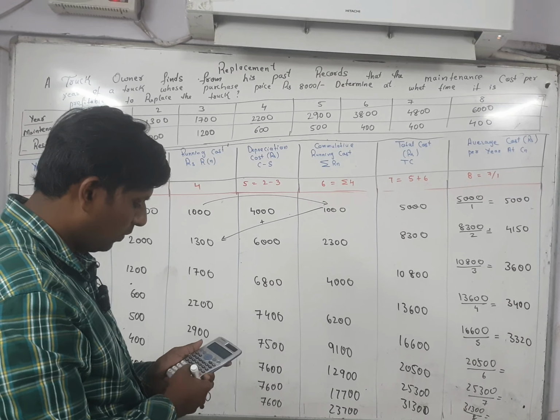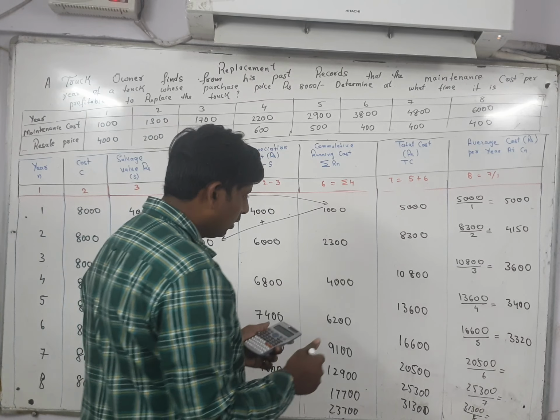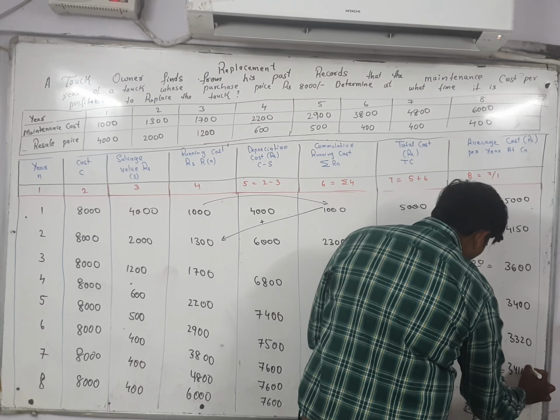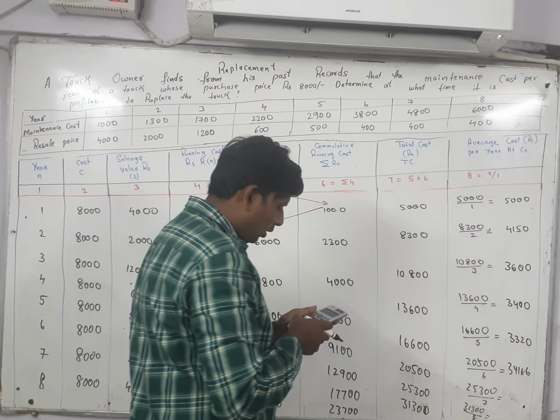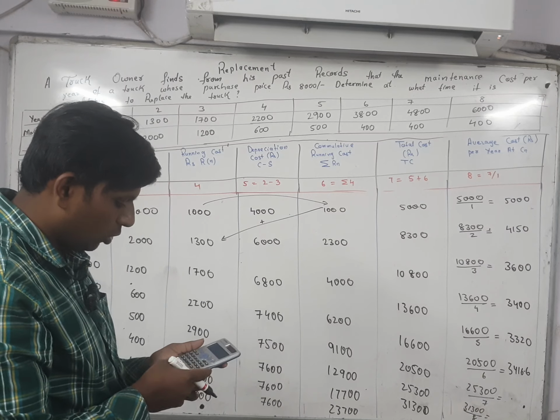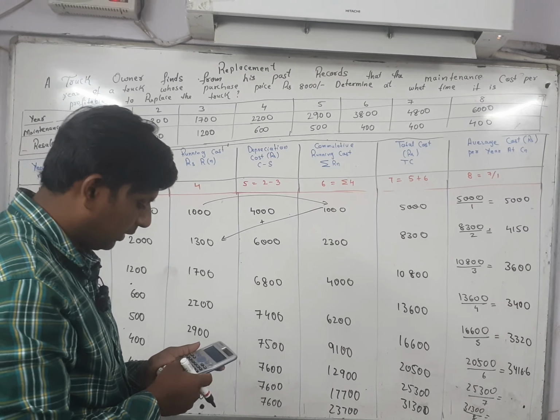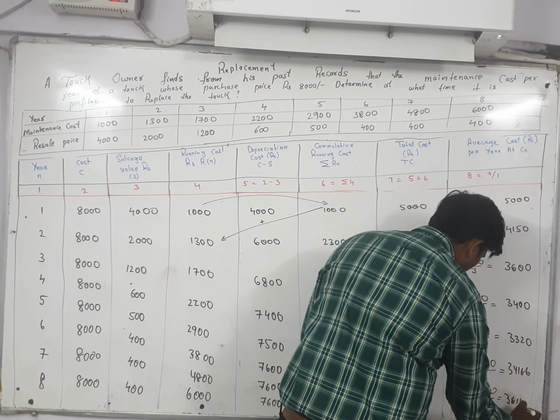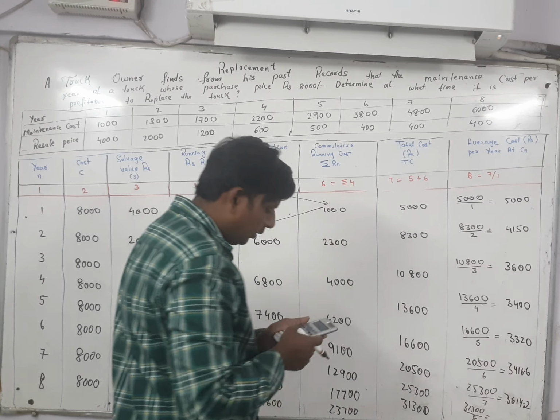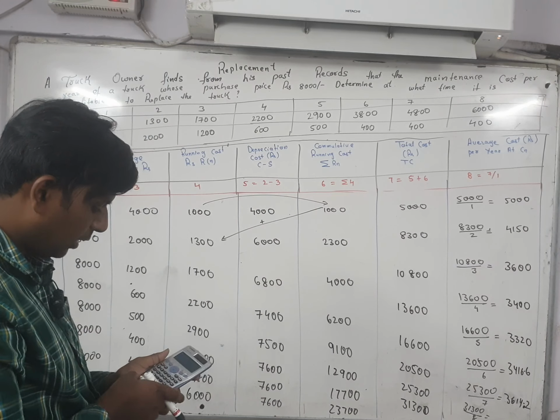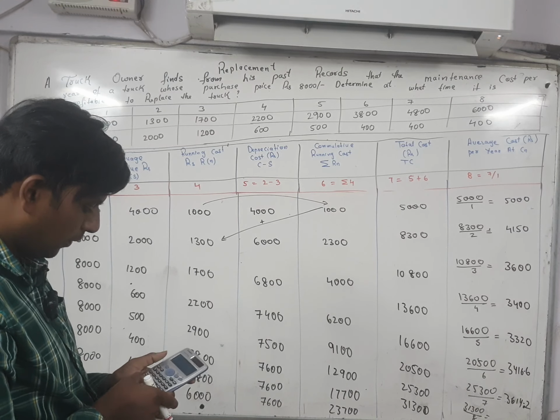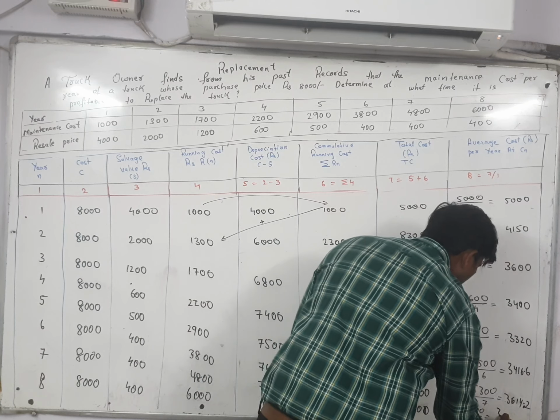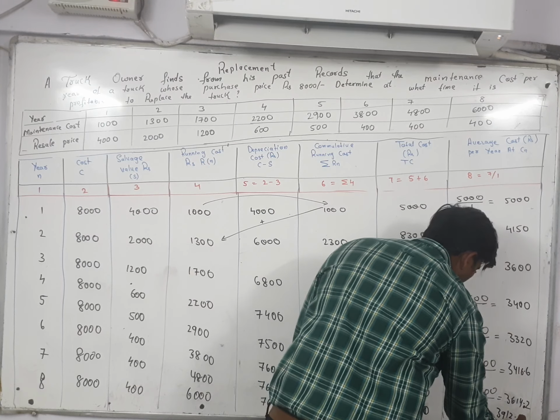20500 divided by 6. How much are you getting? 3416.6. Next, 25300 divided by 7. How much are you getting? 3614.2. And the last one, 31300 divided by 8. How much are you getting? 3912.5.